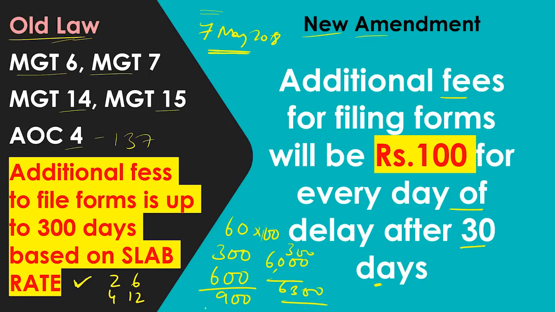You only see, I have given an example here. So where it is 900, now it is going to be 6,300 because of the delay, because the concept is 100 rupees for every day of delay after the filing fees of 30 days. So 30 days it is normal filing fees. After that it is going to be 100 rupees for every day of delay, and that is the new amendment.